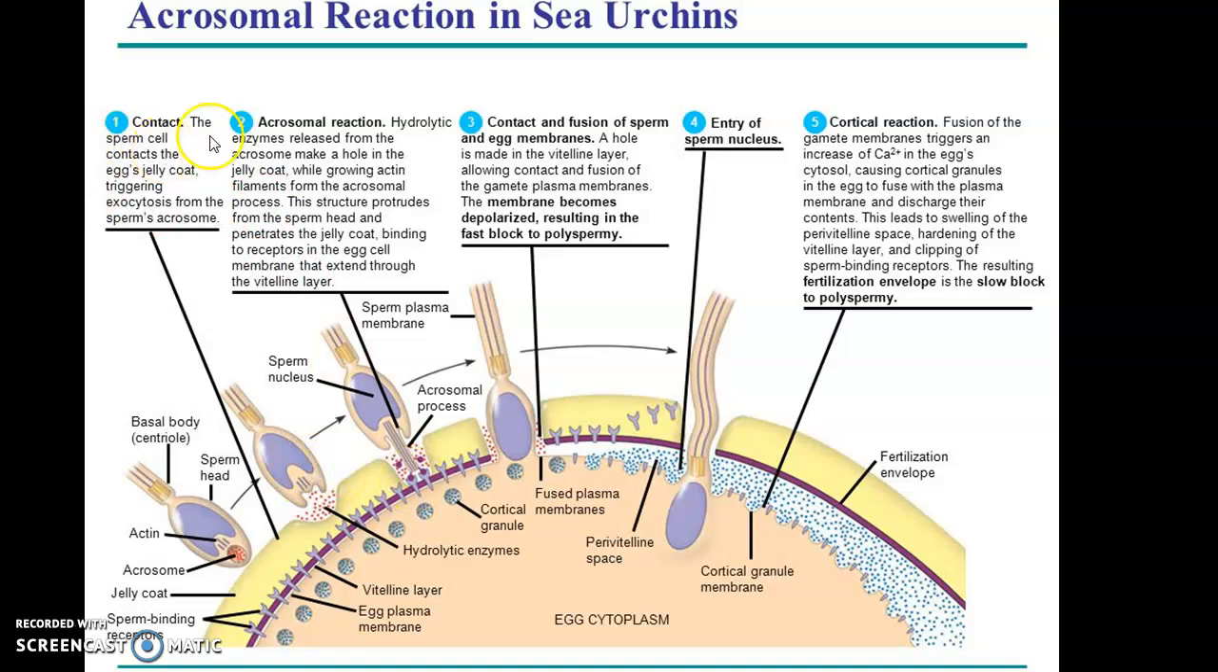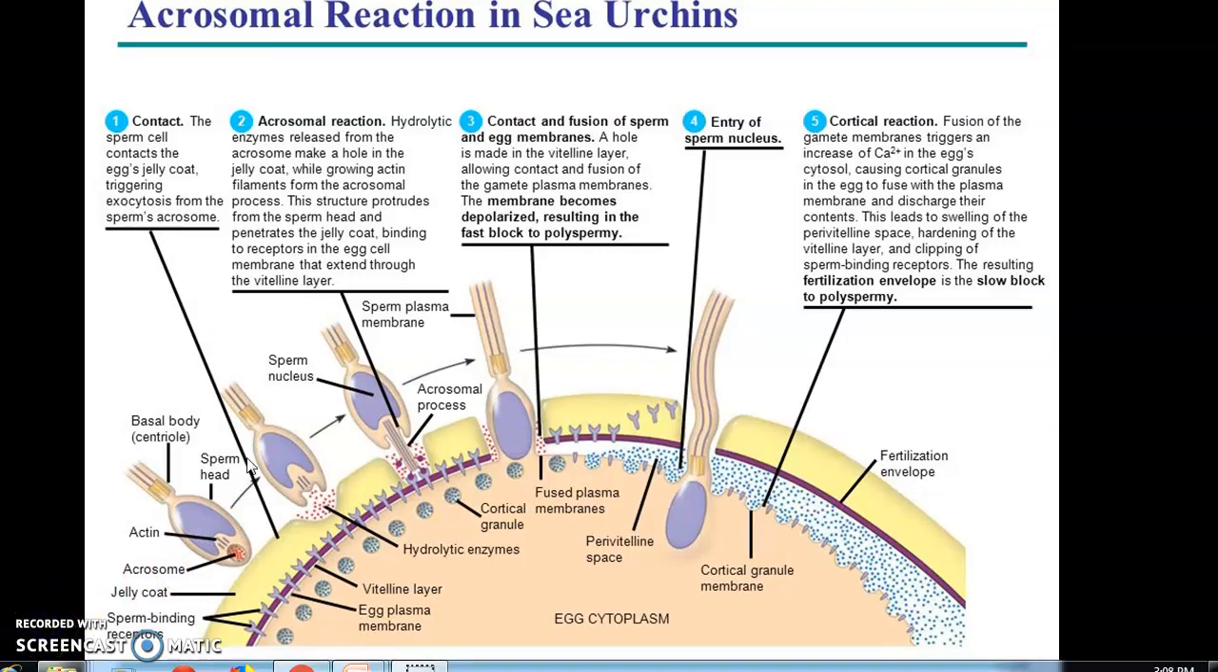In the first process, contact. The sperm cell contacts the egg's jelly coat, triggering exocytosis from the sperm's acrosome. Acrosomal reaction started. Hydrolytic enzymes released from the acrosome make a hole in the jelly coat, while actin filaments grow from the acrosomal process. This structure protrudes from the sperm head and penetrates the jelly coat, binding to receptors in the egg cell's membrane that extend through the vitelline layer.